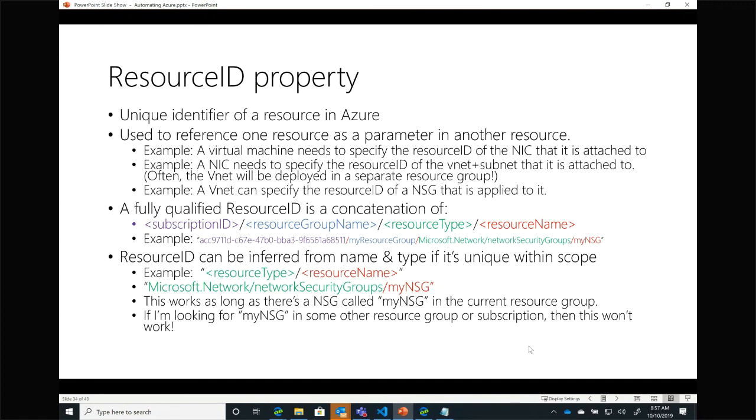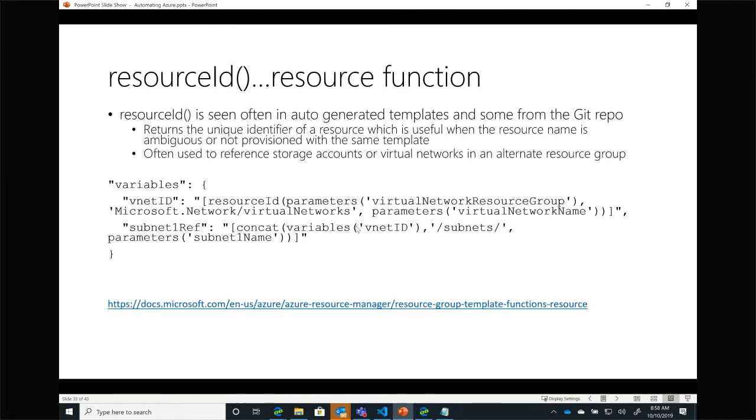We have this idea of a resource ID. Inside of Azure, every resource, every service you deploy has this identifier, this URI that identifies uniquely where that resource is. It is the subscription, the resource group name, the type of resource it is, the resource name. You can see that resource ID all over the place in Azure. You can also build up that resource ID inside of an ARM template using the resourceId function.